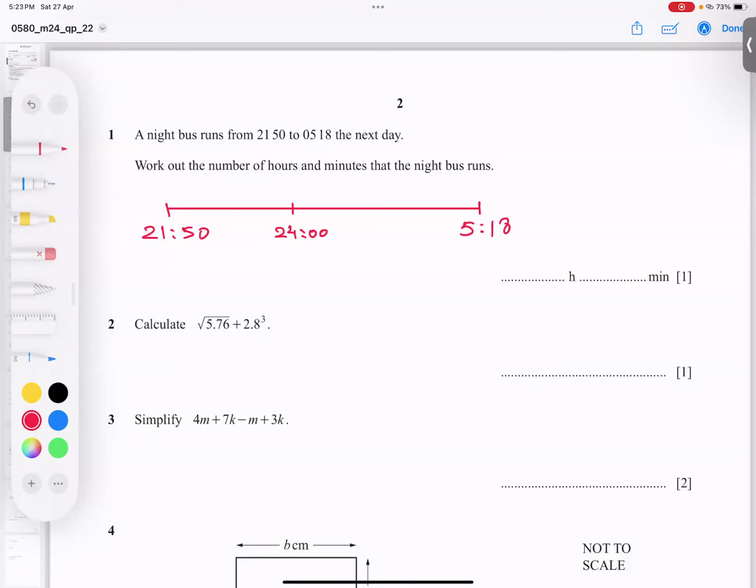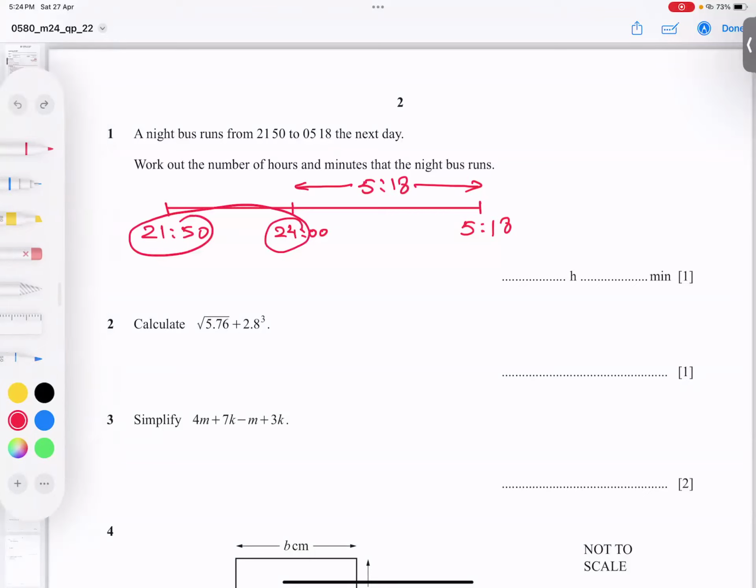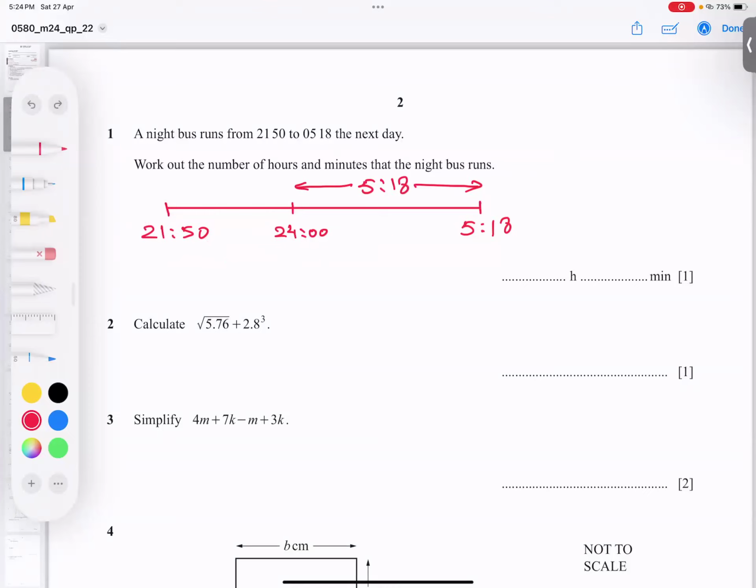Now, students, I will use common sense. Whenever 24 comes at night, it becomes 0000. So 5 hours and 18 minutes from here till here is not hard to calculate, but how much is this other time? That is what you want to find. The best technique, students: from 24, subtract this one. Look, I have two techniques. From 24, I have to subtract 2150.